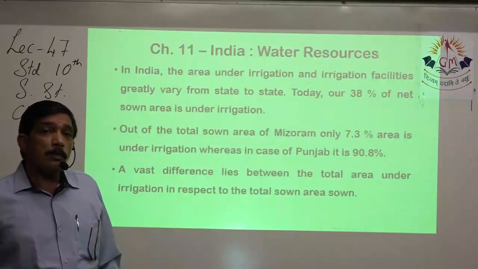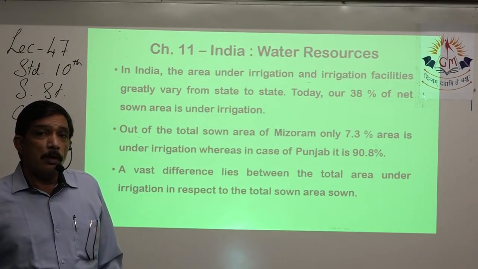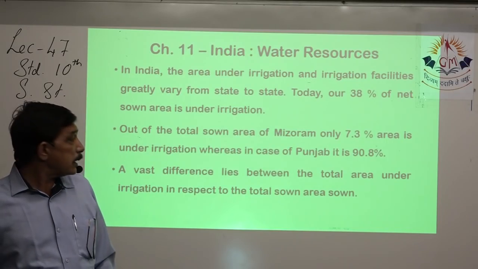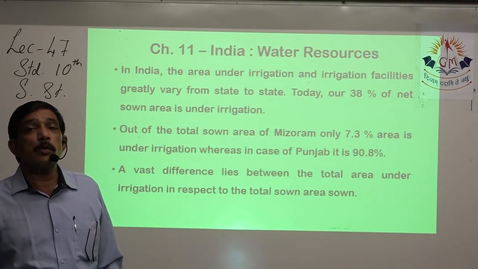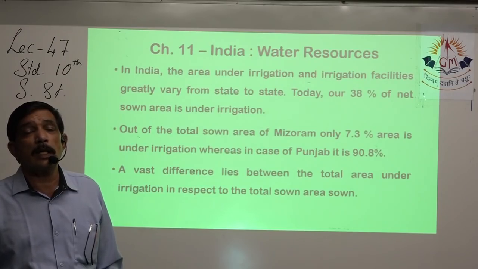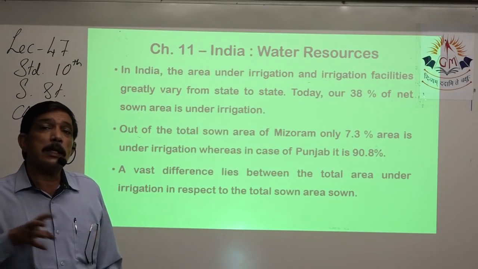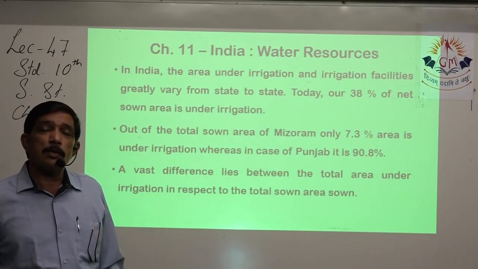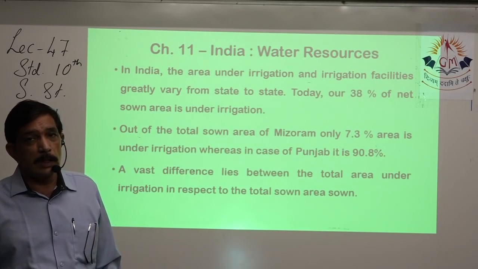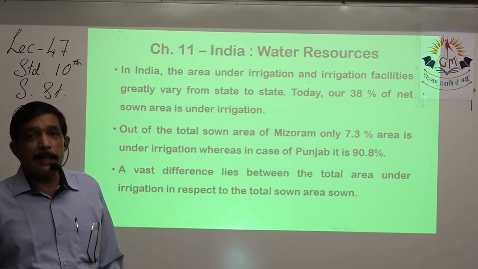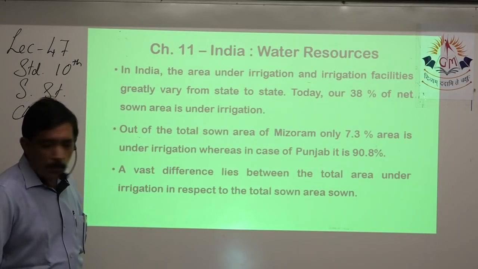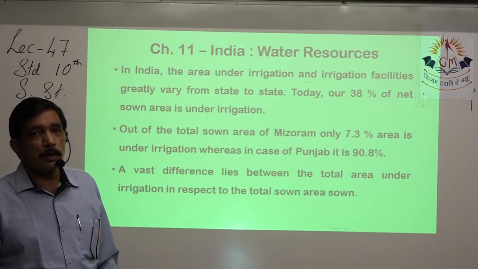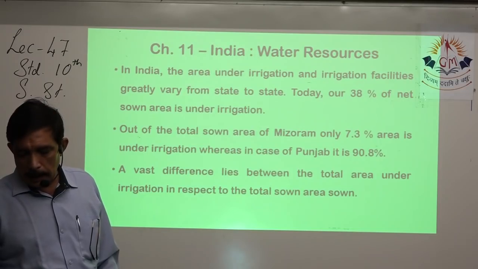Whereas in Punjab, it is the opposite: 90.8%, almost 91% of the net sown area is under irrigation. They don't depend on the monsoon because they are totally dependent on irrigation facilities, canals, rivers, wells, tube wells, etc. So there is a vast difference between the total area sown and the net irrigated area.